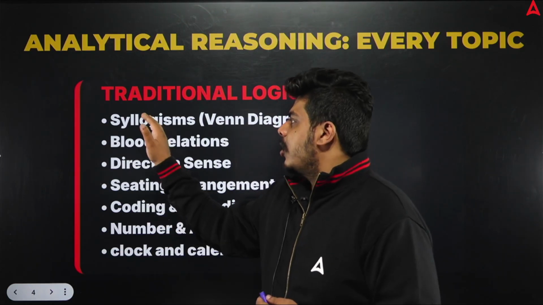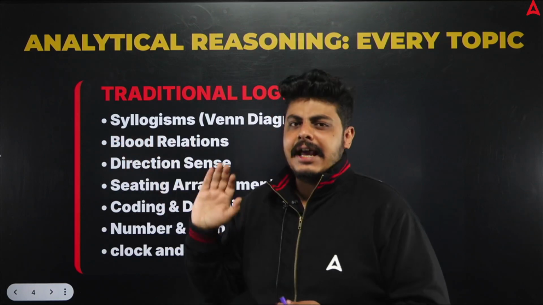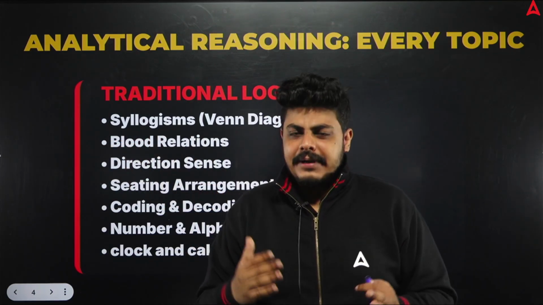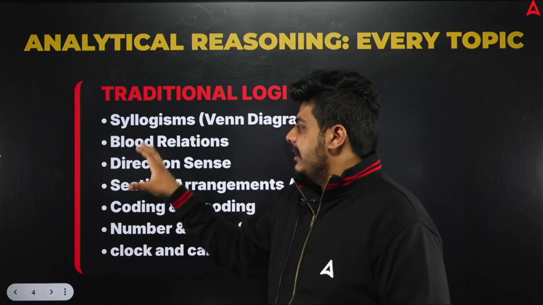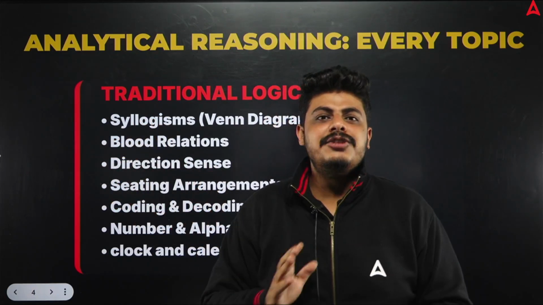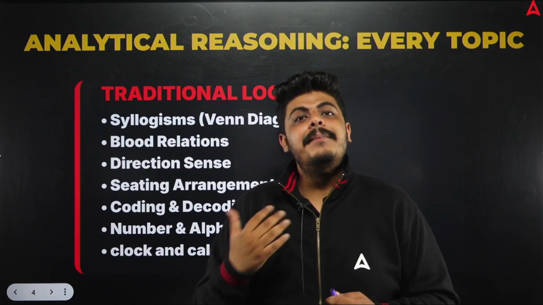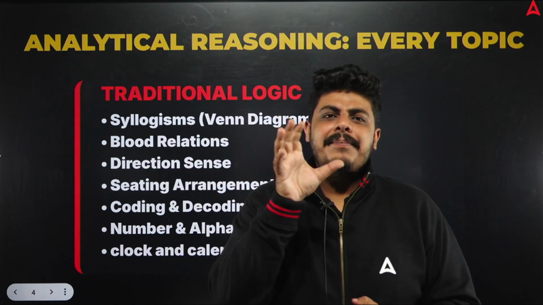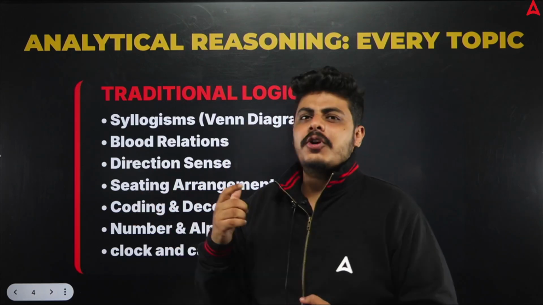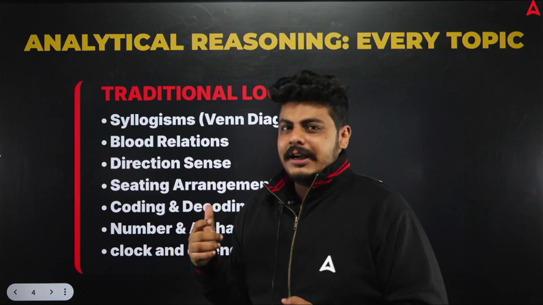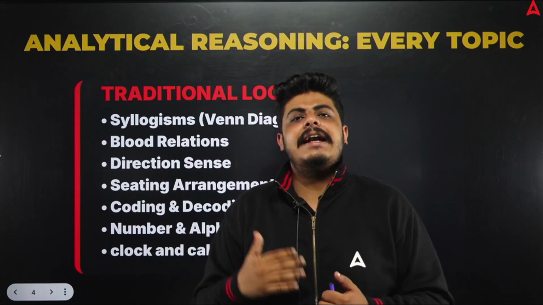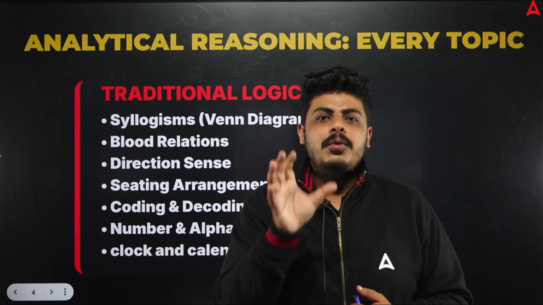And if I talk about syllogism, blood relation and direction test, CLAT is a passage based paper and you will get passages, and these four parts, your syllogism, blood relation, direction and sitting arrangement, are made like this, that any particular passage can hold so much information, clues for your sitting arrangement, for your direction, someone went north, south, east, and so there is a possibility that yes, in that paper you will see these topics.